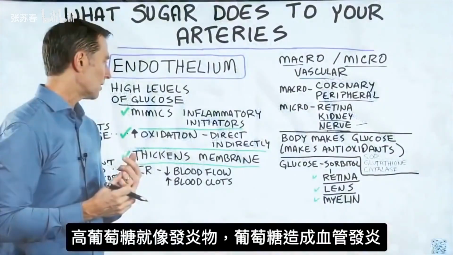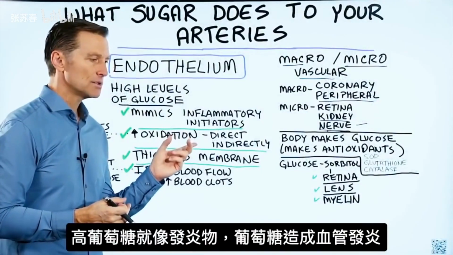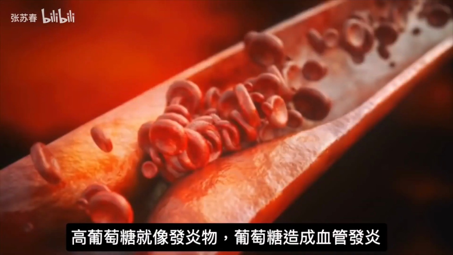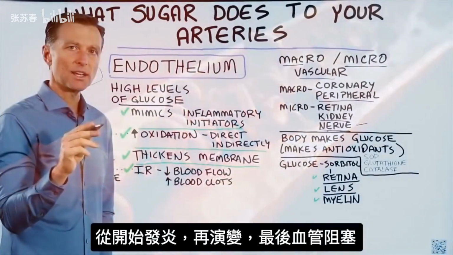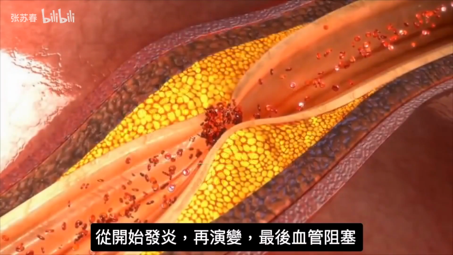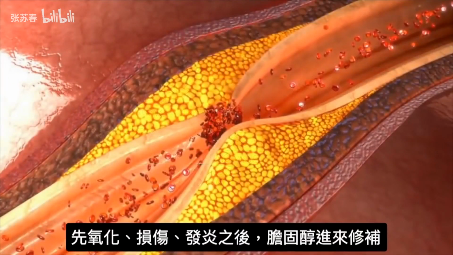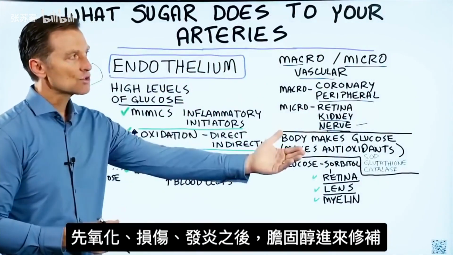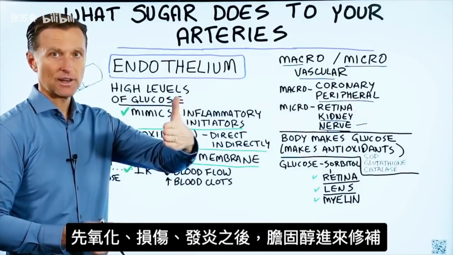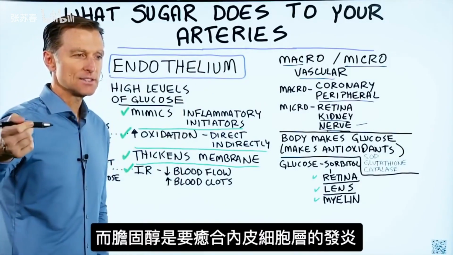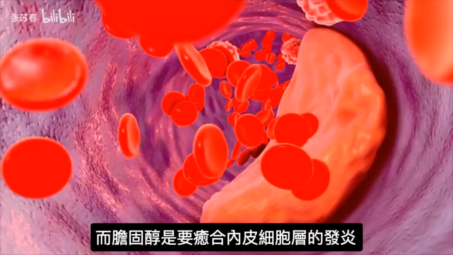So high levels of glucose mimic inflammatory initiators. So glucose creates inflammation in the arteries. And that's the very beginning stage of a sequence of events that end up as a blockage in your artery. It starts with oxidation, damage, inflammation. Cholesterol will come in after the fact. So people are focused on the cholesterol, but that is just trying to heal this inflamed, damaged endothelial layer.